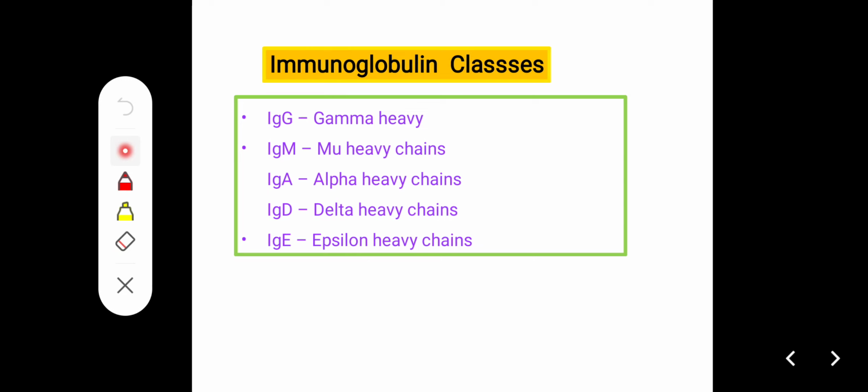IgG has gamma heavy chains, IgM has mu heavy chains, IgA alpha heavy chains, IgD delta heavy chains, and IgE epsilon heavy chains. Let's see them one by one.